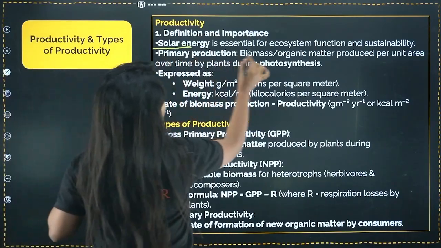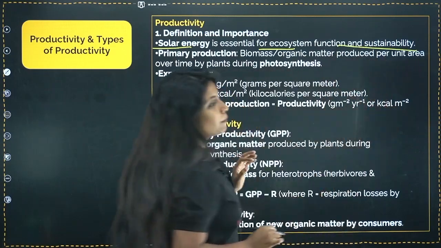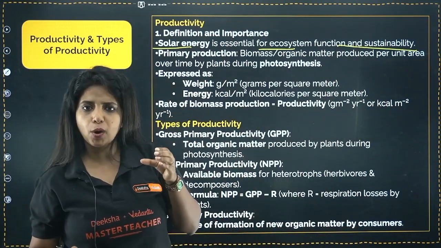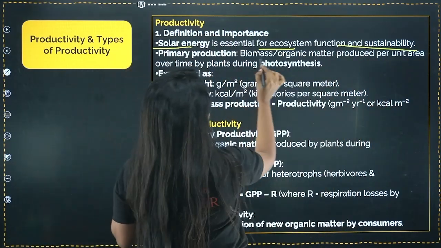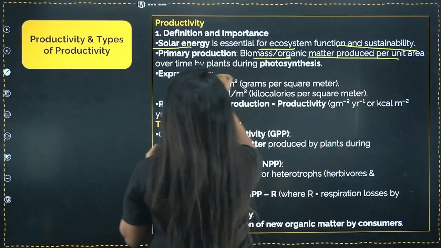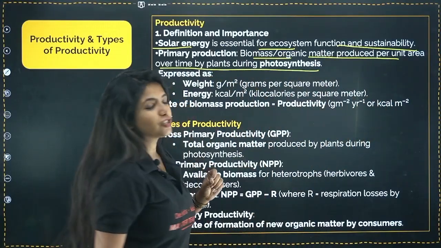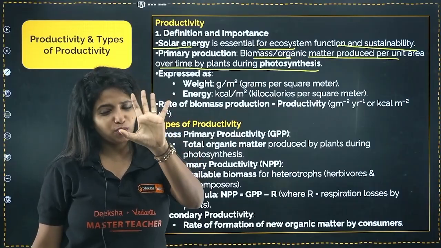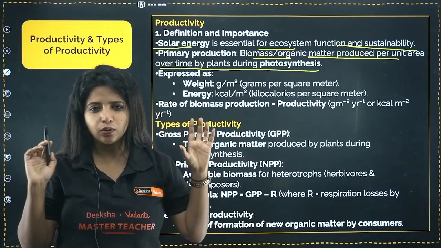So, solar energy is essential for ecosystem function and sustainability. Do you agree? Solar energy, the sun's energy, is important? Yes, ma'am. Okay. Primary production: biomass, organic matter produced per unit area over time by plants during photosynthesis. To not make it very complicated, I'll tell you directly the fundamentals.